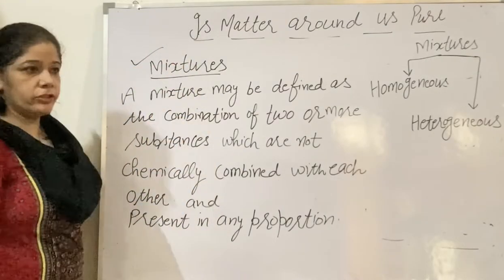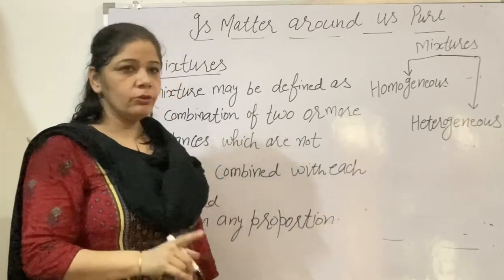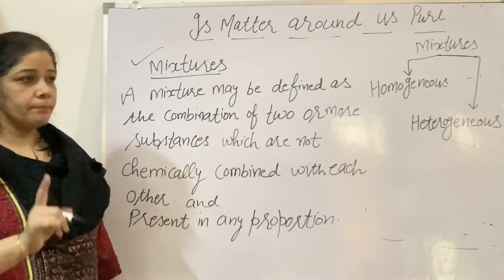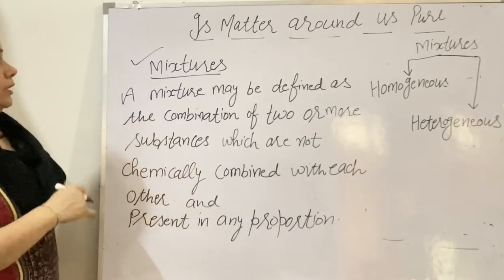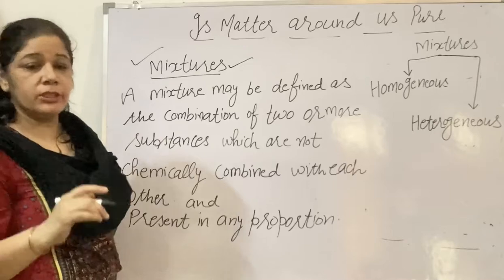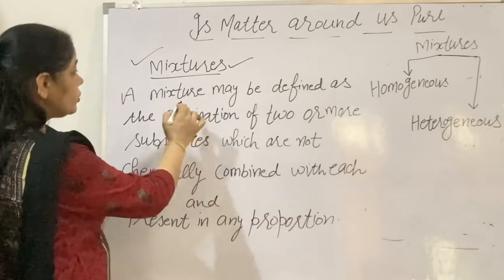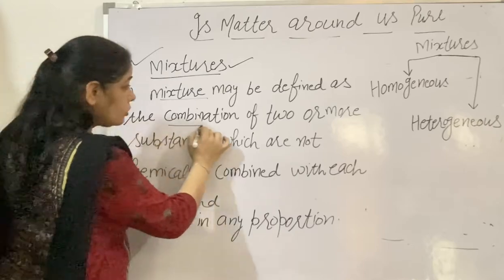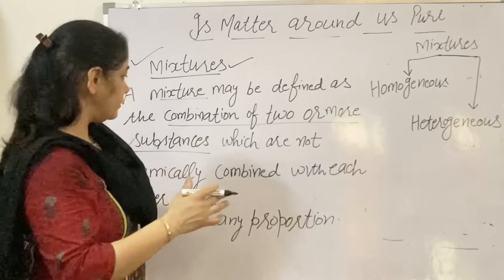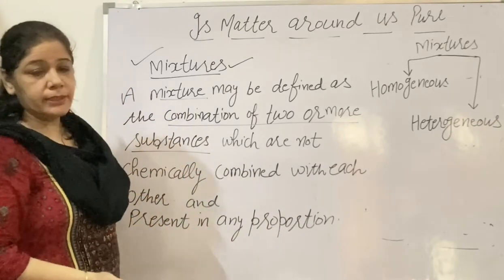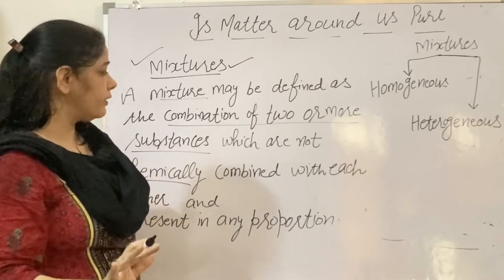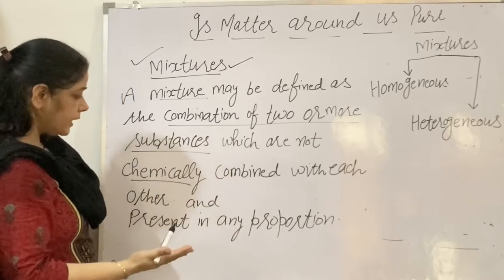Now the next is mixture. As I have told you, matter can be divided into pure substance and impure substance. In pure substances, I have told you about the element and compound. Now the impure substance is a mixture. What is a mixture? Just the opposite of a compound. A mixture may be defined as the combination of two or more substances mixed together, but not chemically. Physically you will mix them, but not chemically. No chemical reaction will take place. They are not chemically combined.